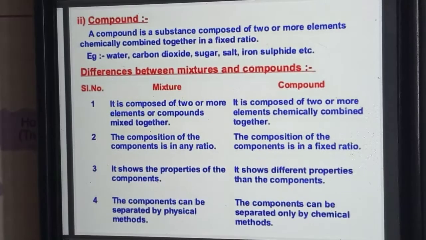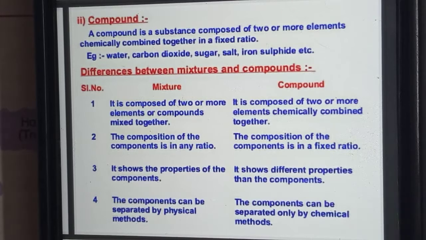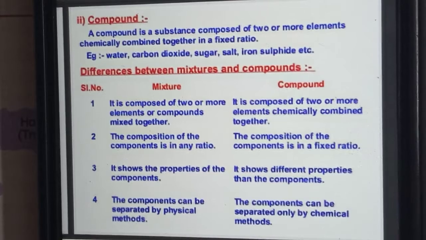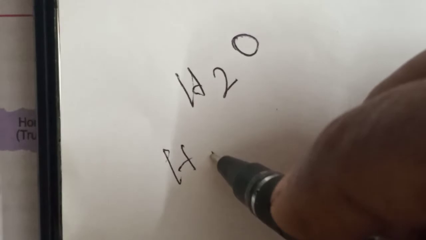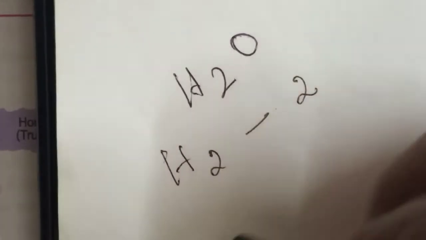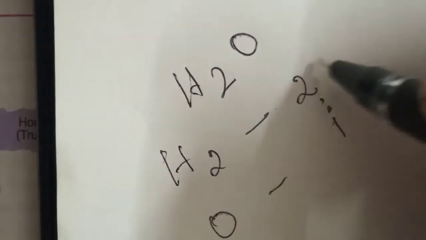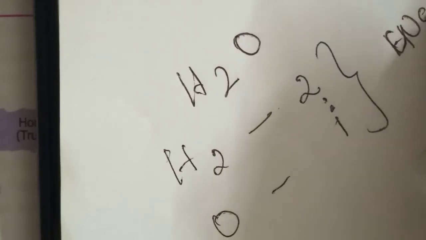Understood? The next one is compound. It is a substance composed of two or more elements chemically combined together in a fixed ratio. For example, water, H2O. H2O is the molecular formula of water. In that, how many proportions do we have? Hydrogen 2, oxygen 1. Only then can we say that it is water.